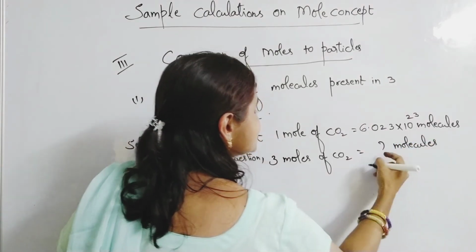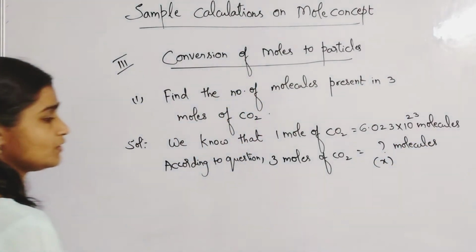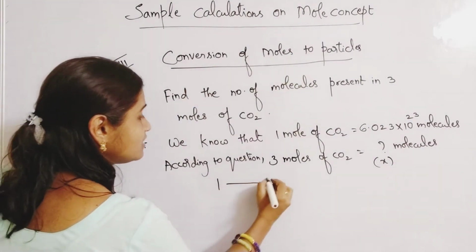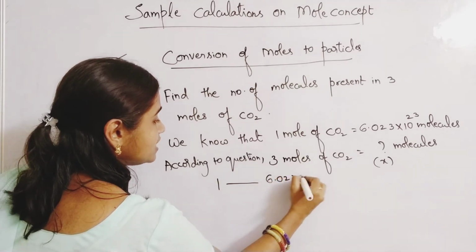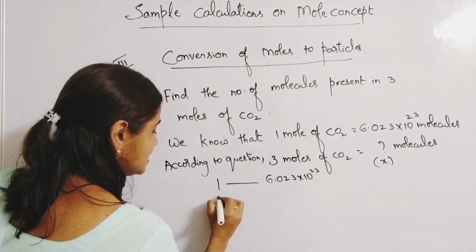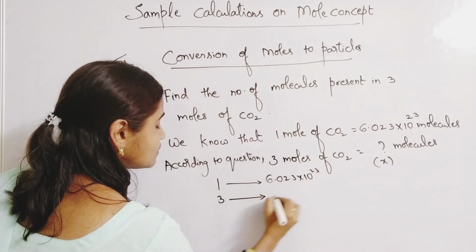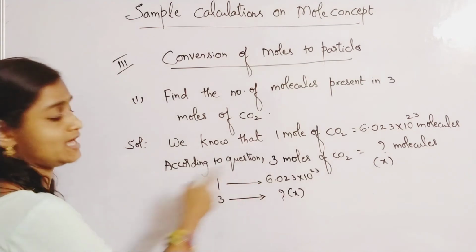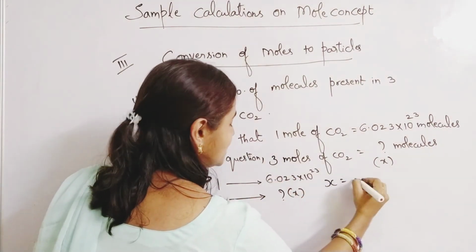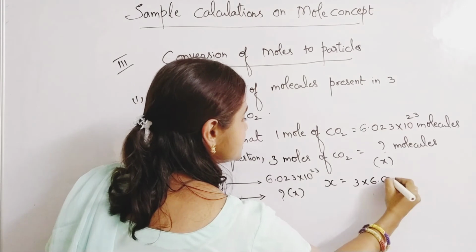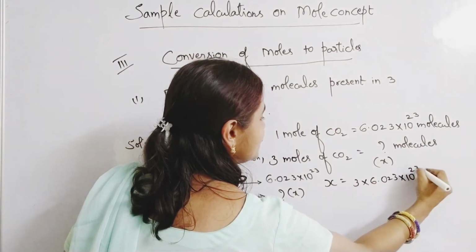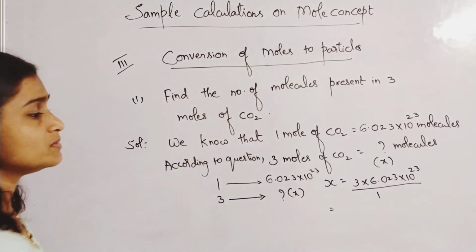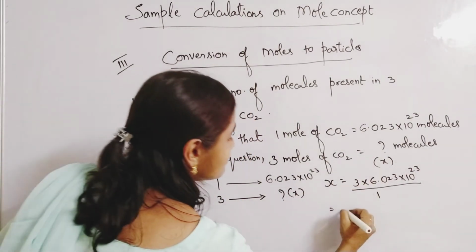In place of that question mark you will keep X. Again you will apply rule of 3. 1 mole is for 6.023 into 10 to the power of 23, 3 moles is for how much? That is X. To find X, you will cross multiply and divide by the third number. So X equals 3 into 6.023 into 10 to the power of 23 by 1. So it is almost equal to 18.069, isn't it?